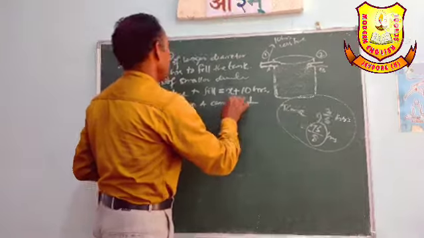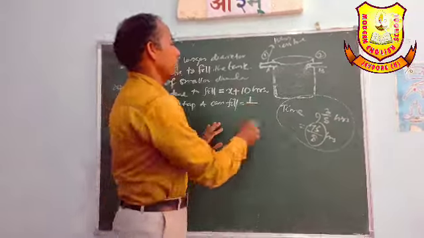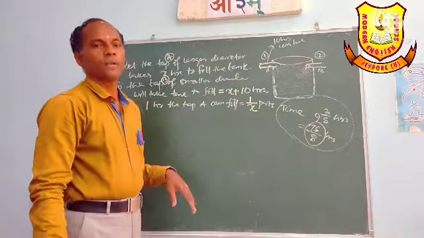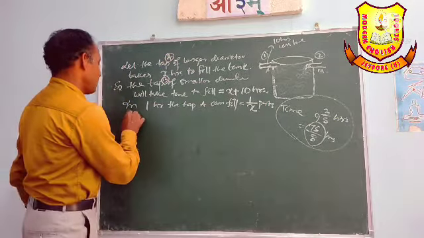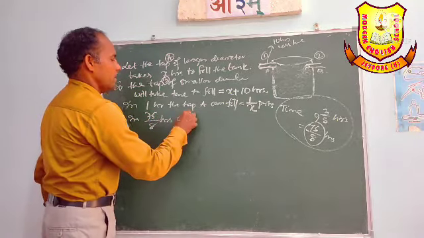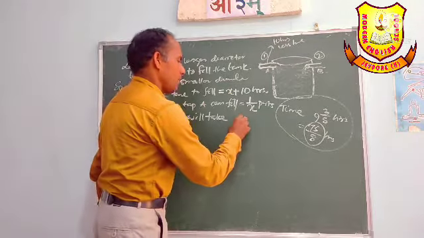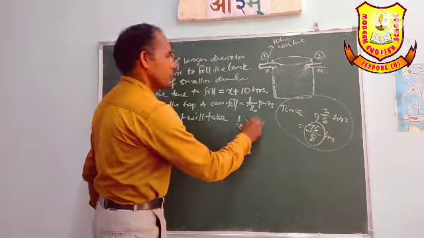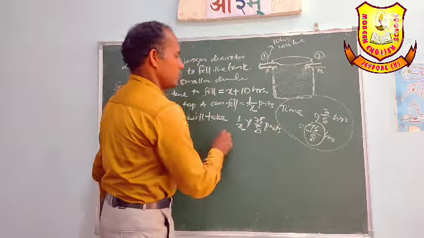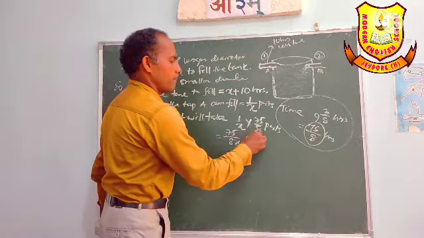That is 1 by x, because it is taking x hours. So in 1 hour it will fill 1 by x parts. And next, in 75 by 8 hours, it will fill how much? 1 by x into 75 by 8 parts. So that is equal to 75 by 8x parts.